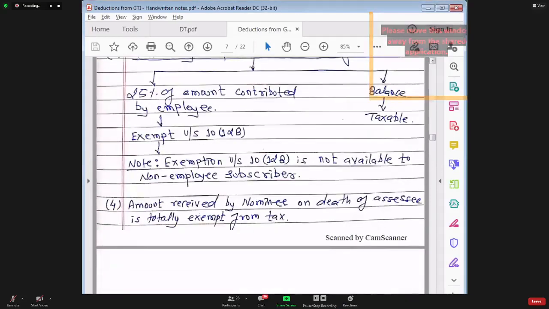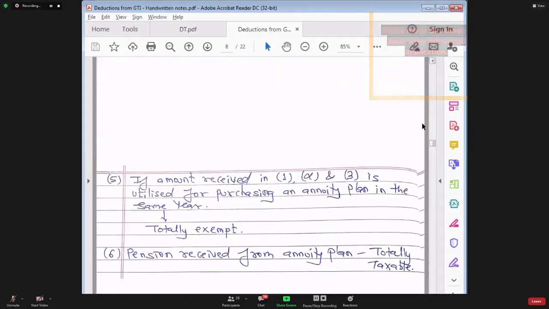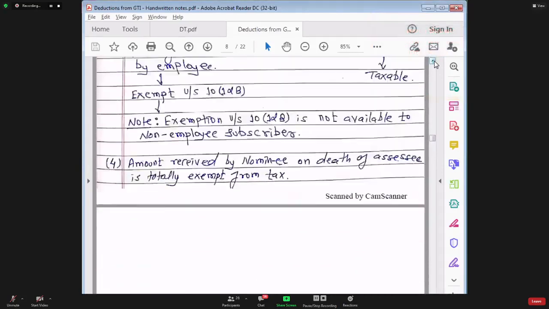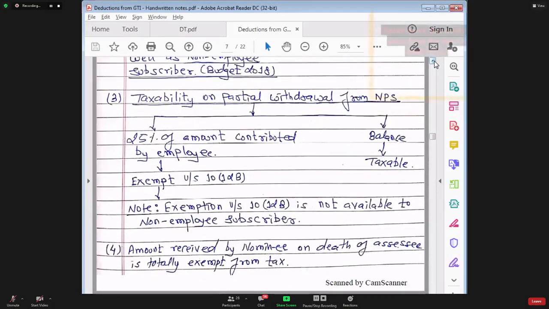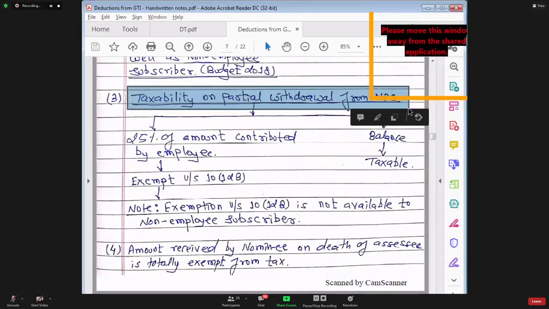Now let's move on to the last 2-3 points. We have discussed 2 points till now. Now I am moving on to point number 3: taxability on partial withdrawal from NPS. See, partial withdrawal and full withdrawal. There are 2 types of withdrawal.